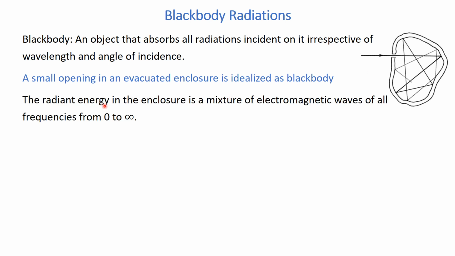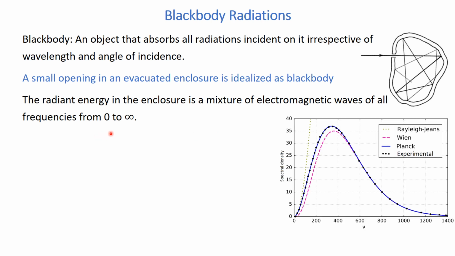The radiant energy in the enclosure is actually a mixture of electromagnetic waves of all frequencies from 0 to infinity.